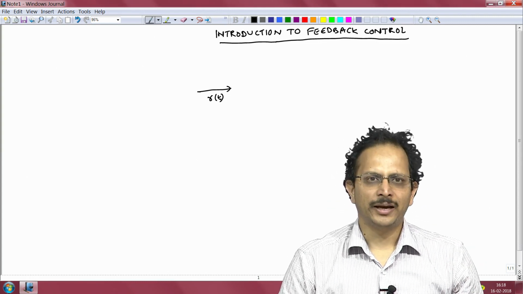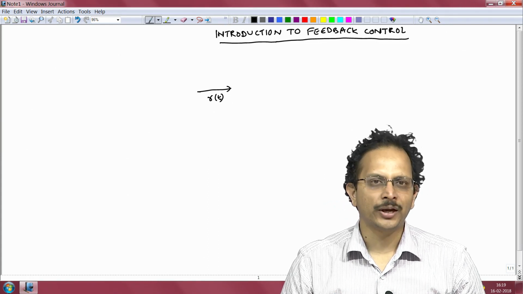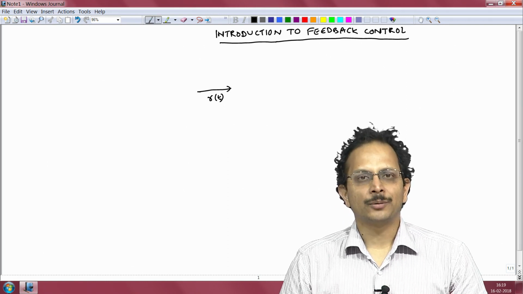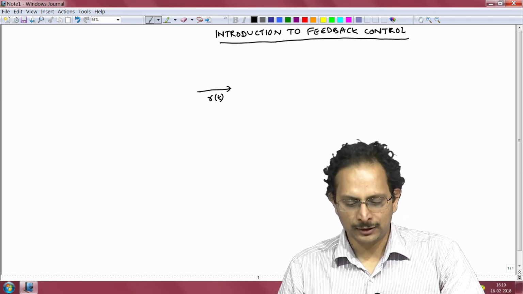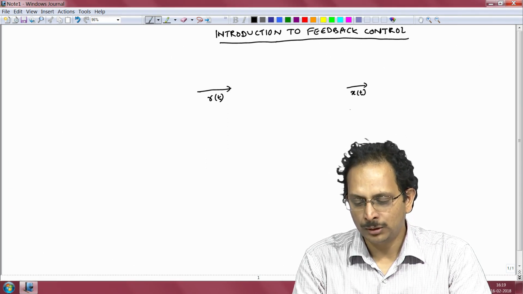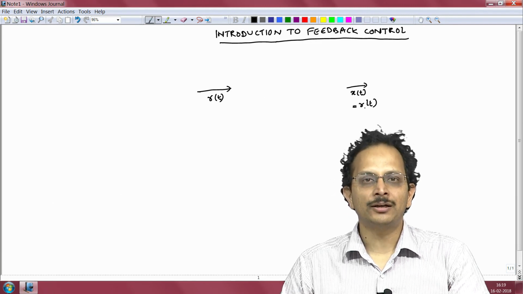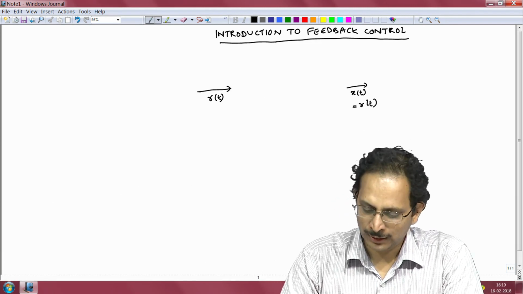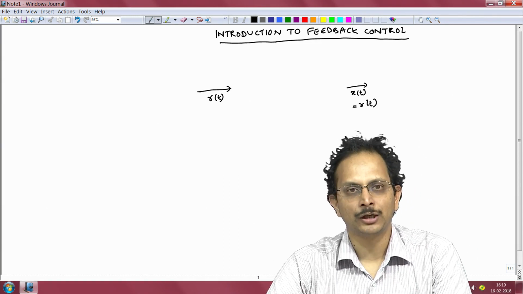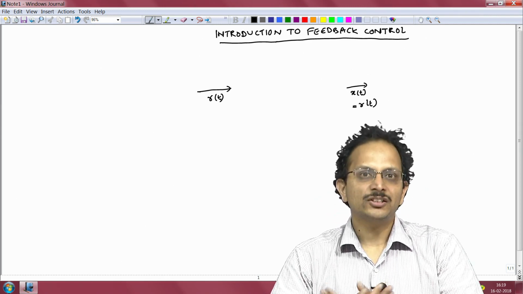This could be any physical system that is of interest to us. It could be a motor, a car, an airplane, or a chemical plant. R of t is something that you want it to track. So, the output of the system, which we shall call x of t, should ideally be equal to R of t if we have designed our control system very well. This is the goal of all control engineers, to get the output of the system to track our reference.